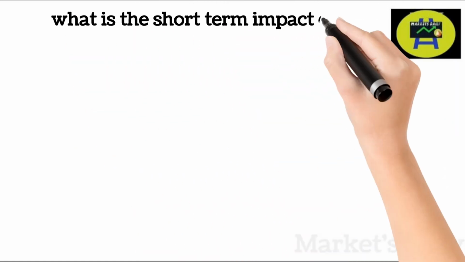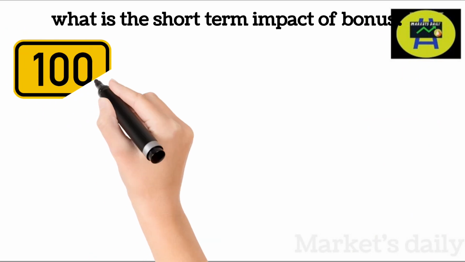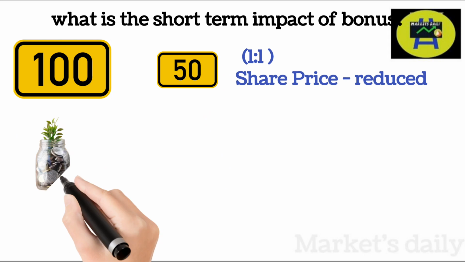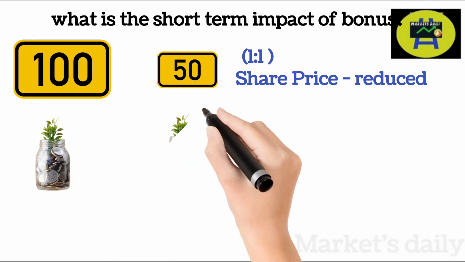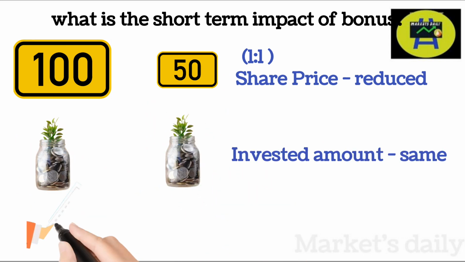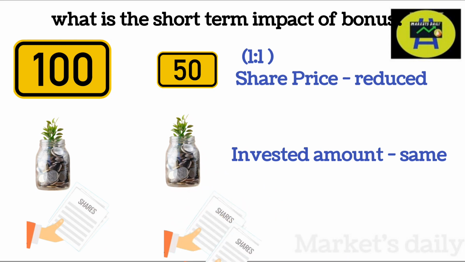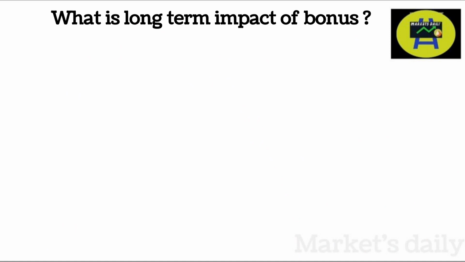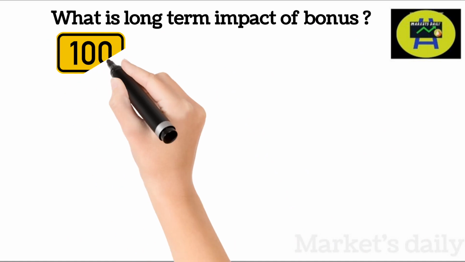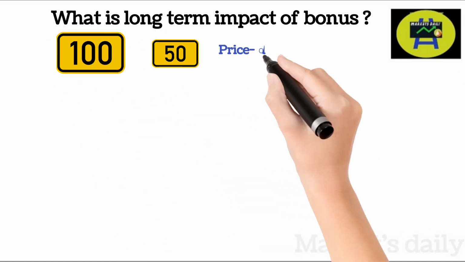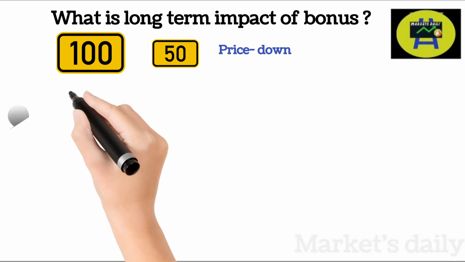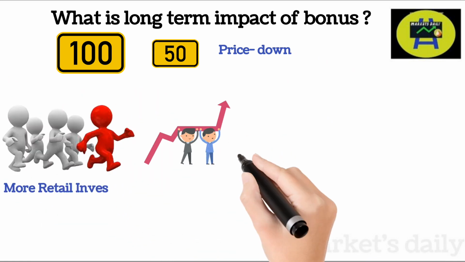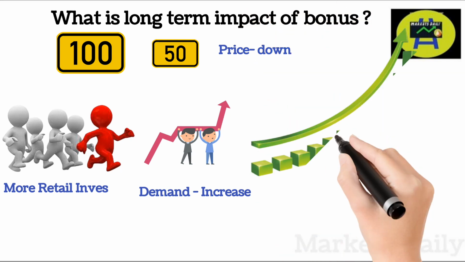What is the short-term impact of bonus? The share prices are reduced based on the bonus ratios without impacting the invested amount of the shareholder. And the quantity of shares held by the shareholder will increase based on the bonus ratio. What is the long-term impact of bonus? As the prices of the stocks got reduced based on the bonus ratio announced, this will increase the participation of the retail investors. So as a result, the demand for the stocks would be high and the prices will automatically shoot up.